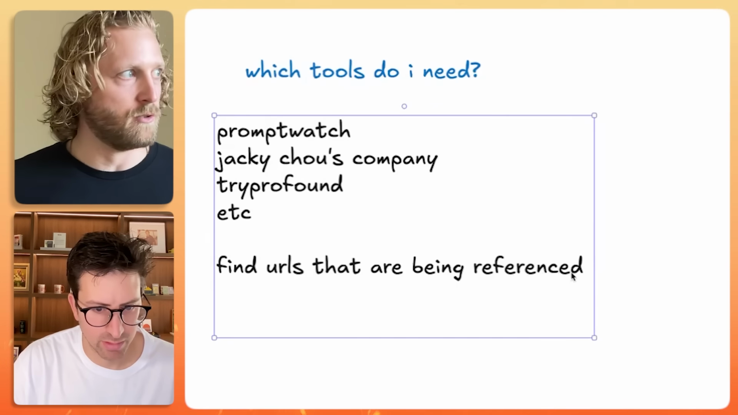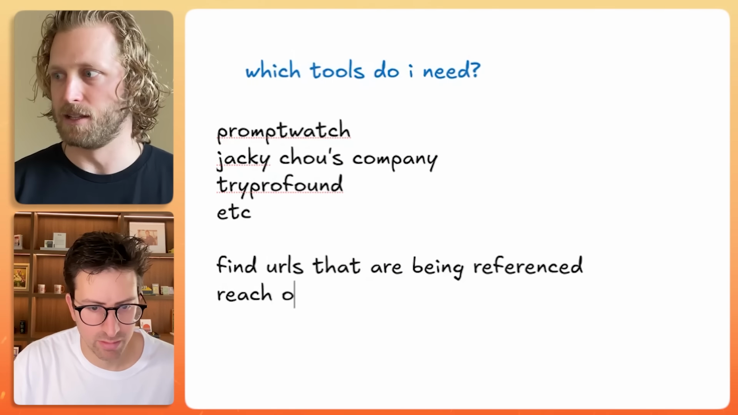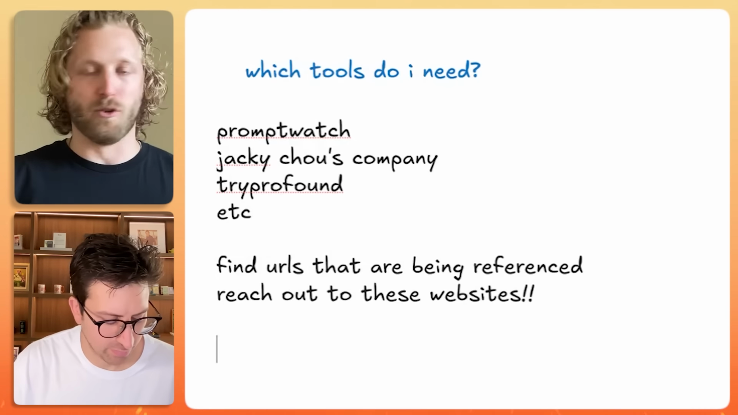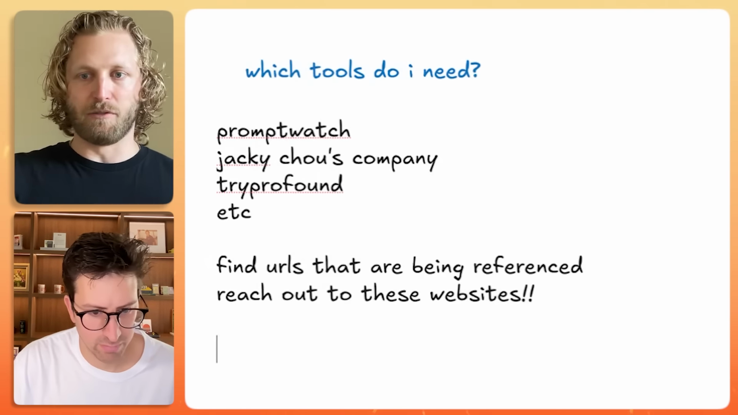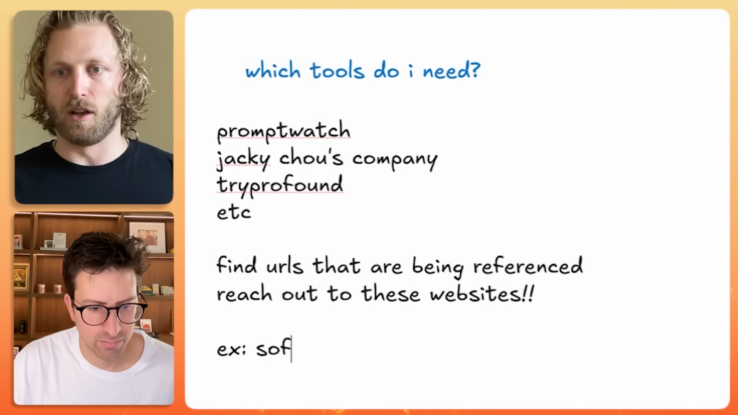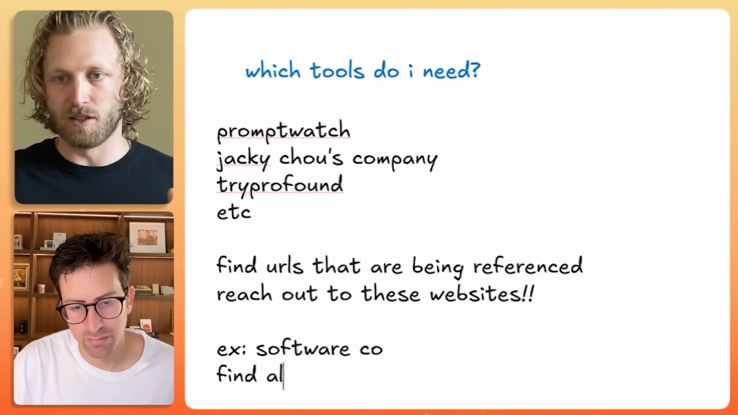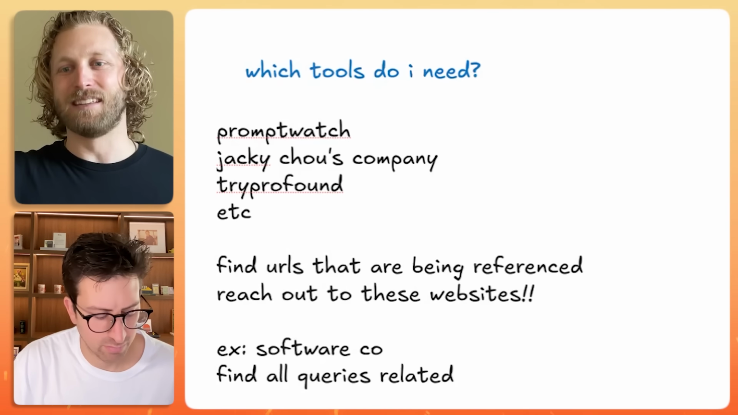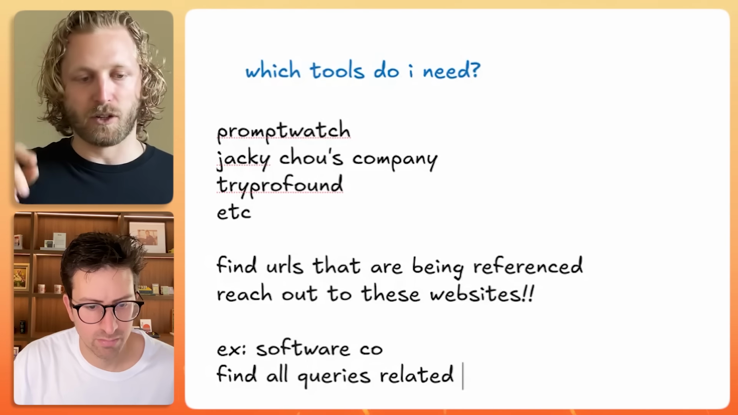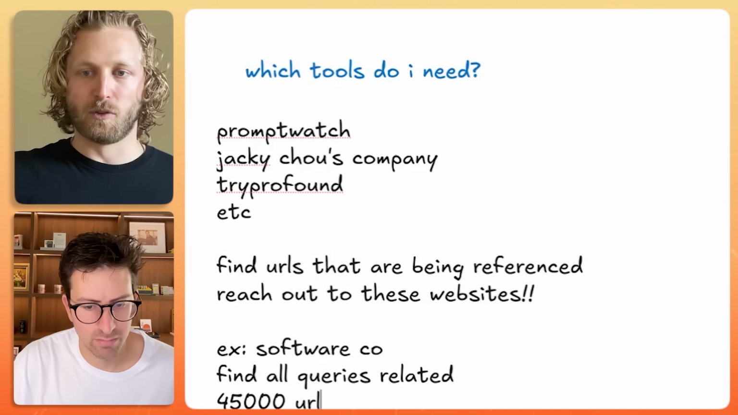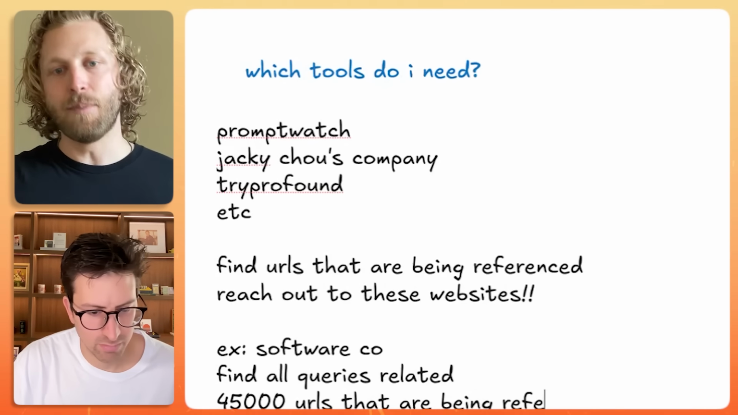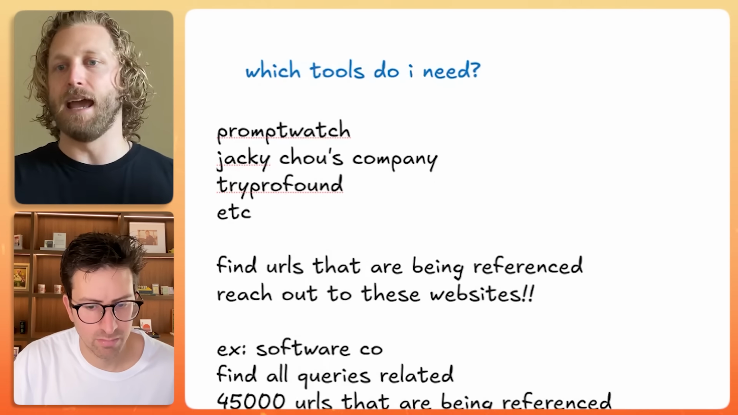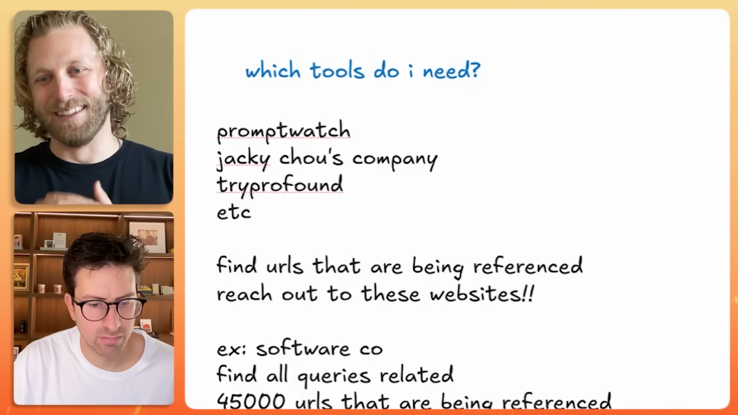So again, to use real numbers, I've got to keep the company hidden, but this is what a friend just told me when I talked to him a couple of weeks ago. Imagine you're a software company. You find all of the queries that are related to the software company, like what somebody would search within the discovery process using AI chat. You find 45,000 URLs that are unique, that are being referenced in all of the queries that are related to your product. You take those 45,000 URLs, you go find the emails of those website owners, and you reach out to them and you're basically like, hey, I want to get added or included on this URL.